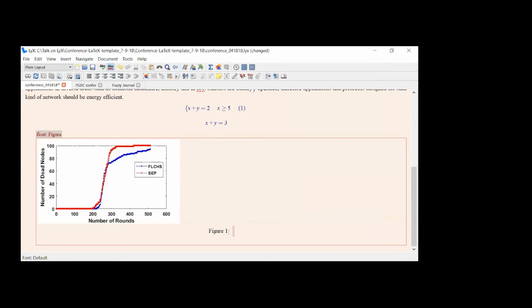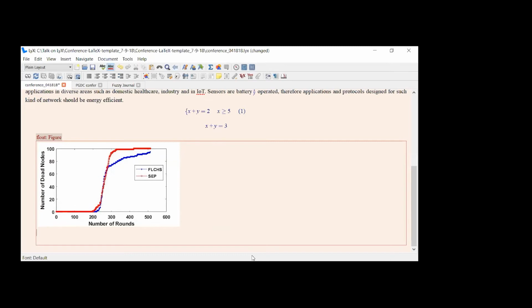Clear? So now you give a caption to the figure. You can type here the image name. What is the image name? Number of rounds versus number of dead nodes. Clear? So this is how to place that figure.